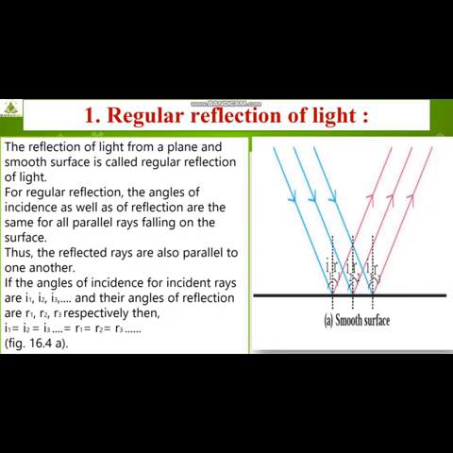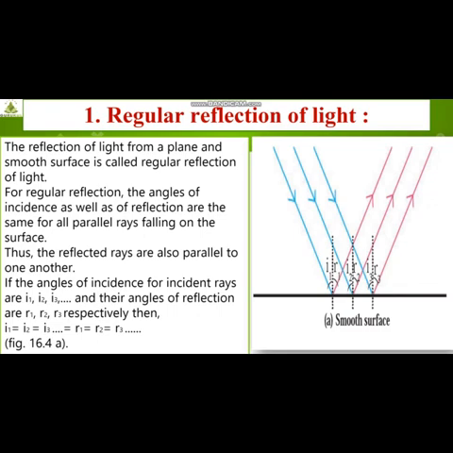The angles of incidence as well as of reflection are the same for all parallel rays falling on the surface. Thus, the reflected rays are also parallel to one another.